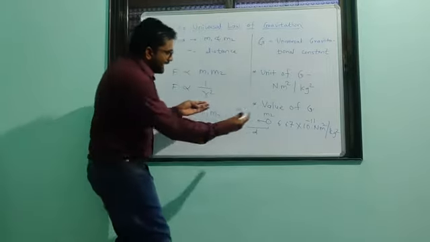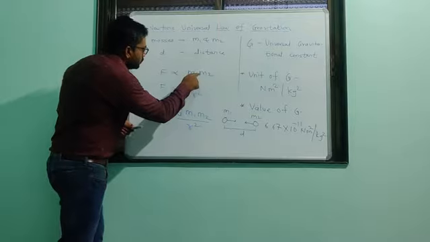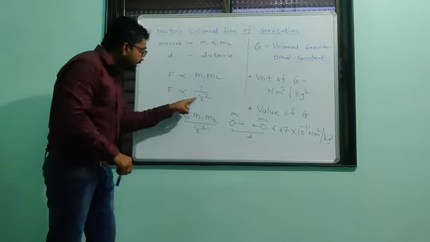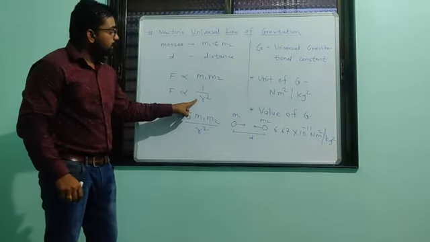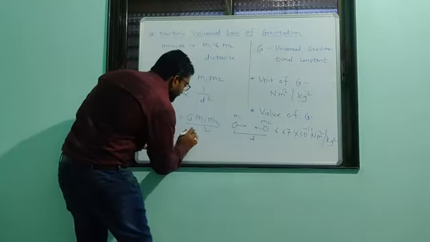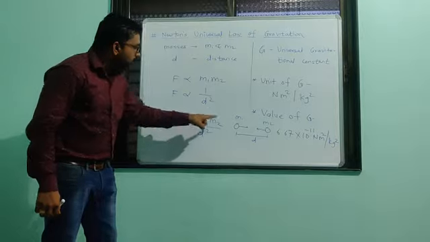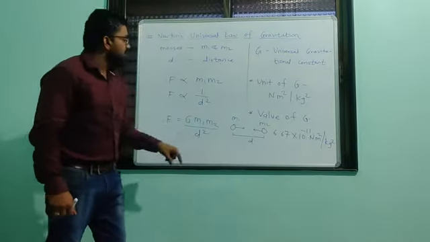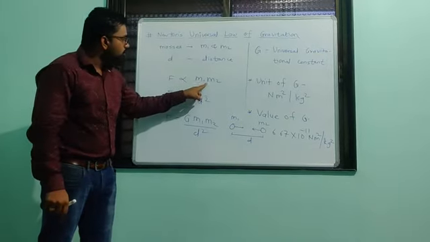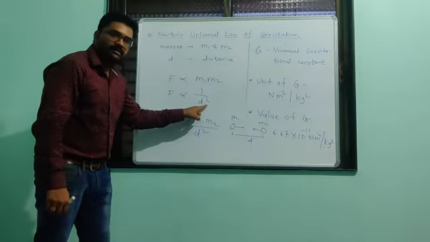Okay, so this attractive force between two objects is directly proportional to the product of their masses and inversely proportional to the square of the distance between them. Here d is what? The distance between the two objects.